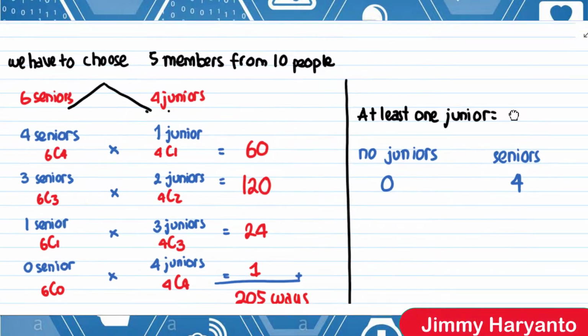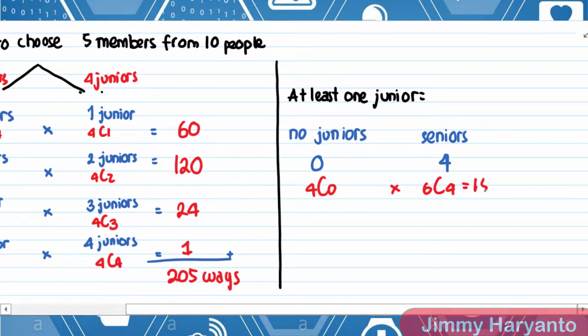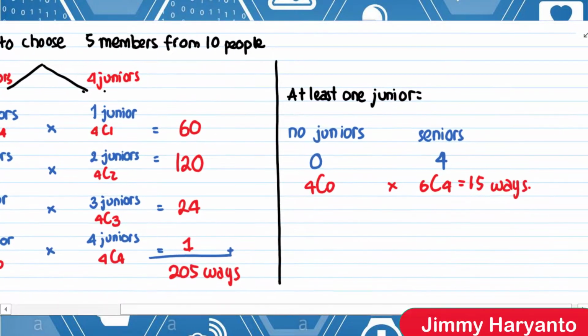So the combination will be 4C0 times, we have 6 seniors, 6C4, and the answer is 6C4 equals 15.